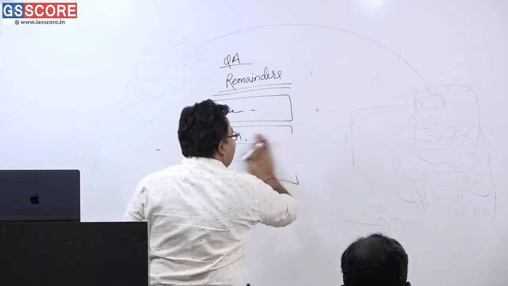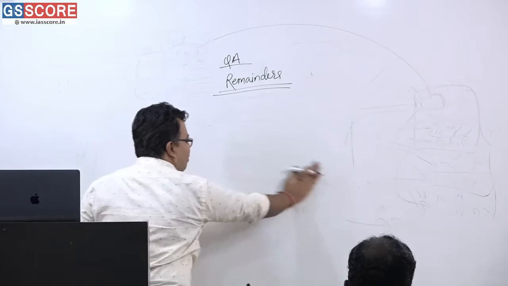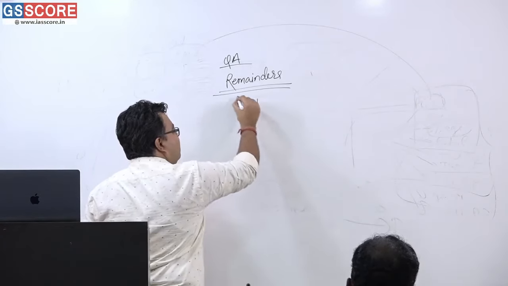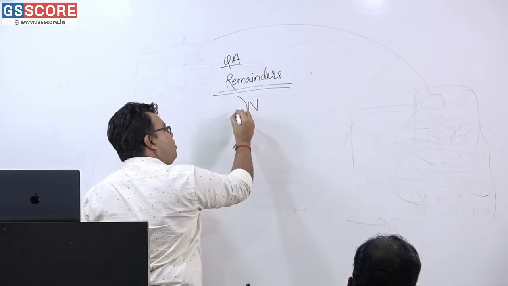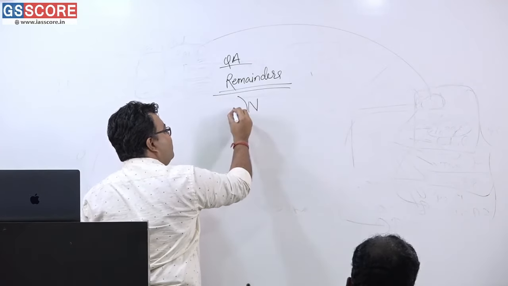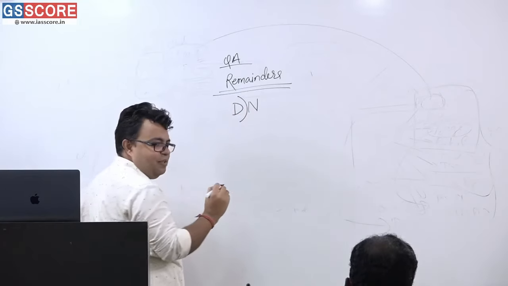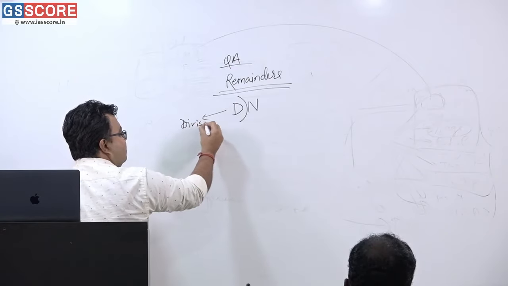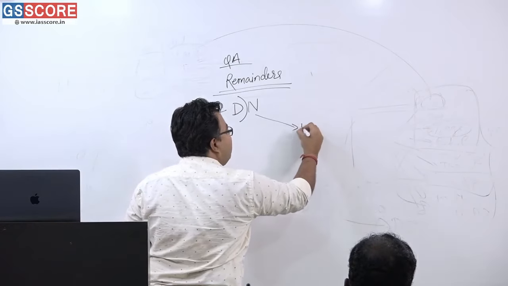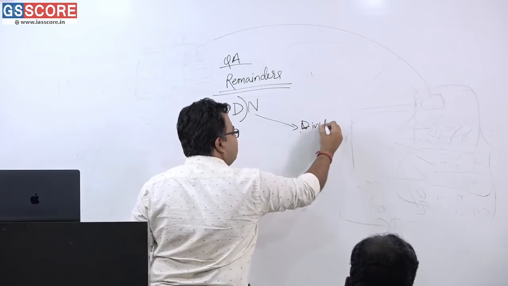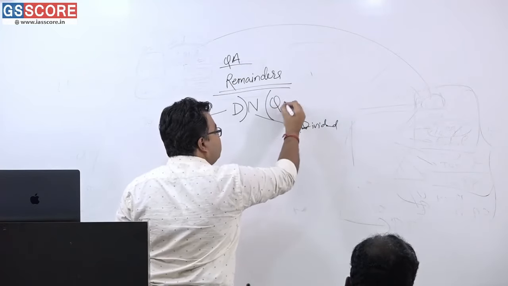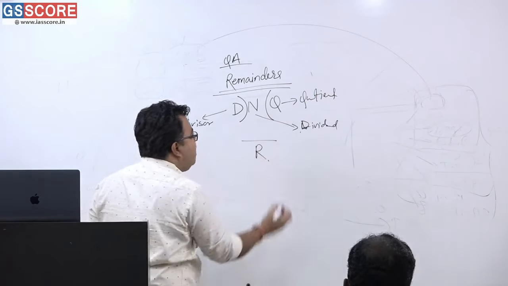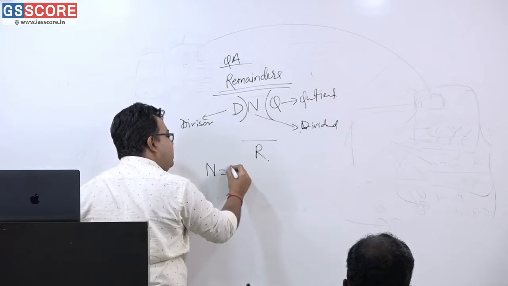What do you know about remainders, please tell me. I am just interacting with you all. Sir, when a number is not exactly divisible by another number... So if I say that this number is divided by this divisor, this is called the divisor, am I correct? This is called the dividend. And this will be the quotient, am I correct? And this will be the remainder. So everyone knows that n is equal to d into q plus r.